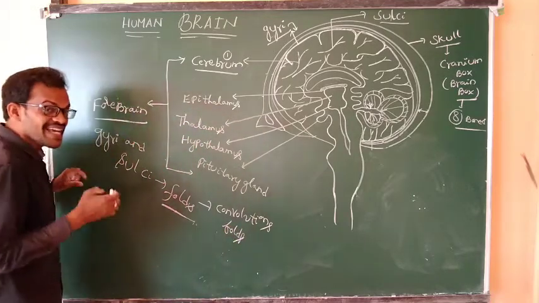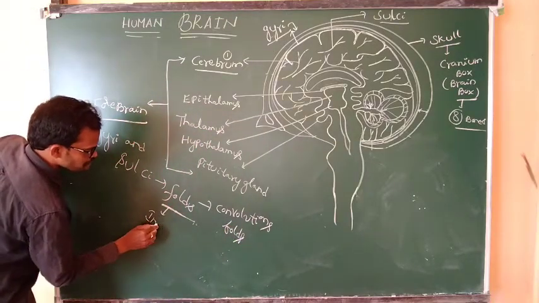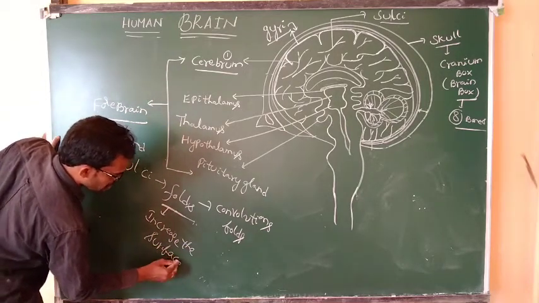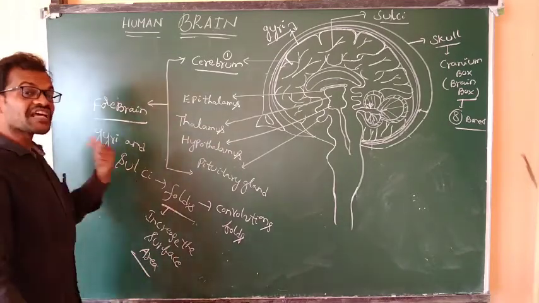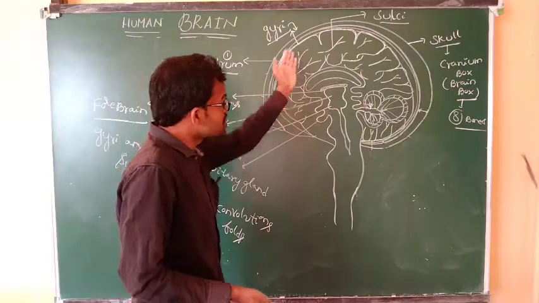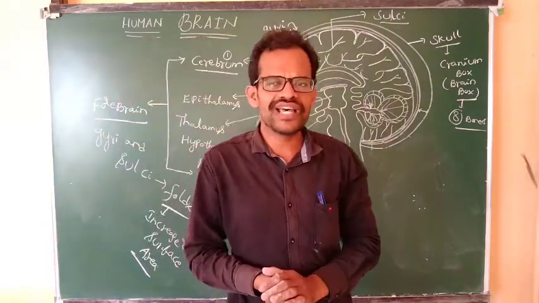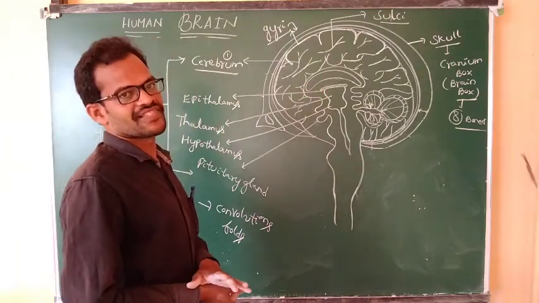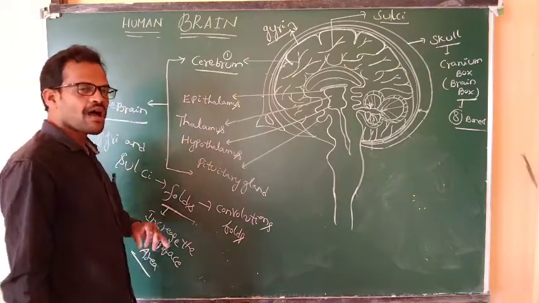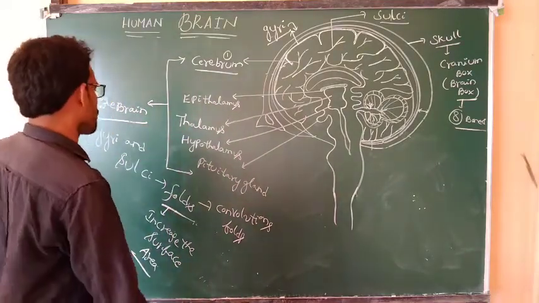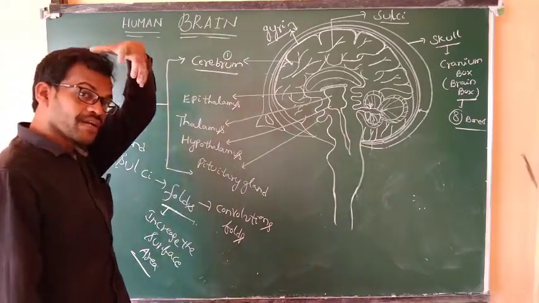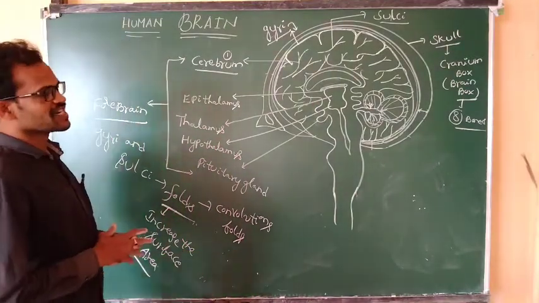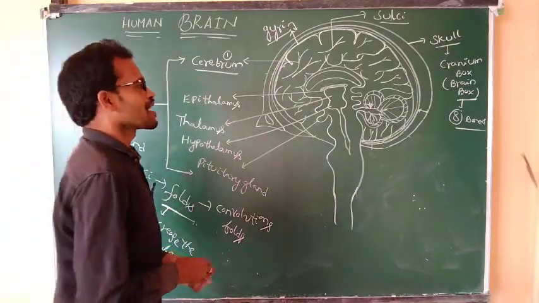These folds increase the surface area. Whenever the surface area increases, there is more space to accommodate. It is the cerebrum. The more foldings of the gyri and sulci increase the surface area. That's why the cerebrum is the largest part of the brain in the human body. It is known as the first one, forebrain.